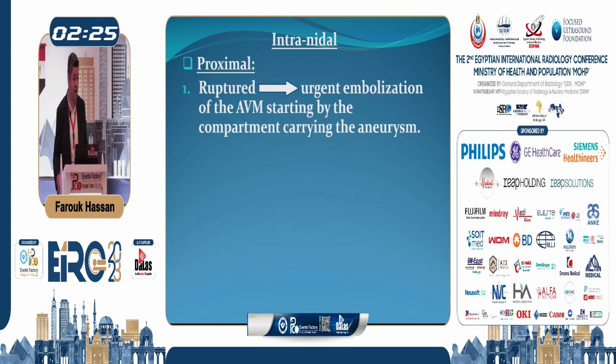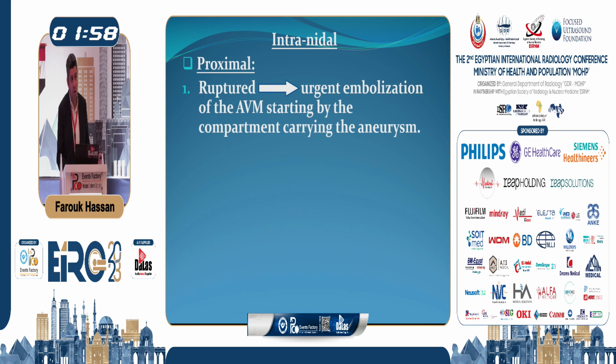What if we have an intranidal aneurysm? So if we have an intranidal aneurysm and we have a ruptured AVM, we have also to go to the CT scan and check whether this intranidal aneurysm was the origin of the bleeding or not. If it's the origin of the bleeding, we have to go and do an urgent embolization of the AVM, starting by embolizing the compartment of the AVM carrying this intranidal aneurysm. If we are able to occlude the whole AVM in one session, it's not a big one.